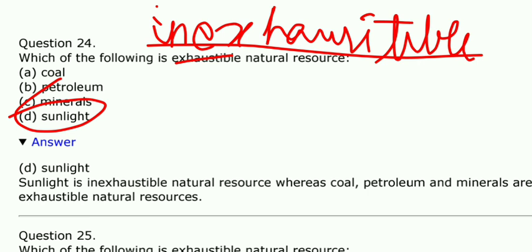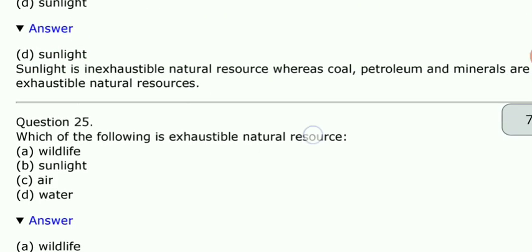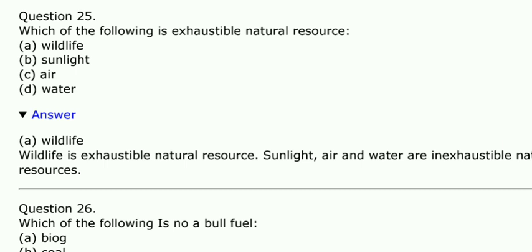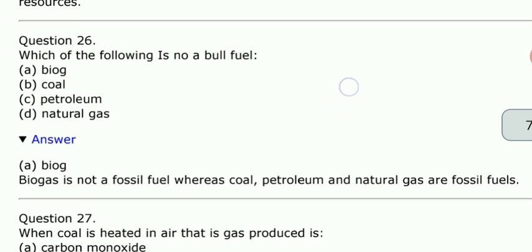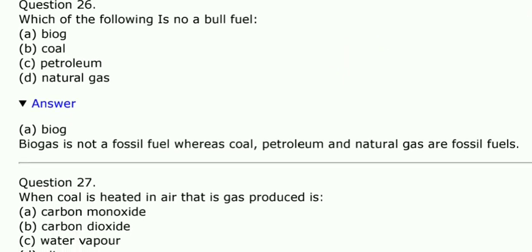So that is why it is now used for making conventional resources like solar energy, right? It is used because it is inexhaustible. Next, which of the following is an exhaustible natural resource? Wildlife, sunlight, air, water. Sunlight, air, water are inexhaustible resources, because you can use them in an unlimited manner. They will never be eradicated. While the wildlife is an exhaustible natural resource, because they are being deforested. Deforestation is happening.